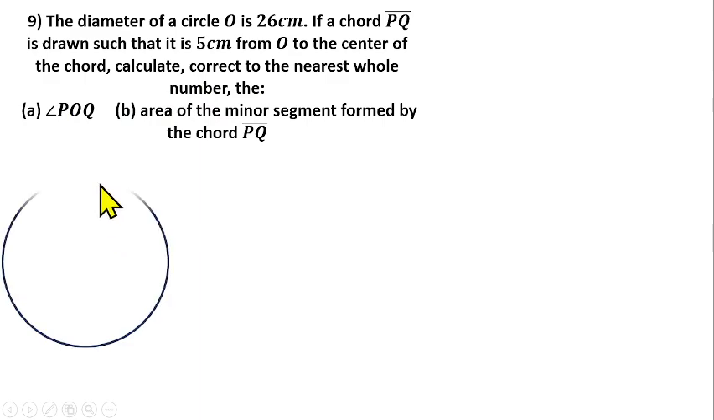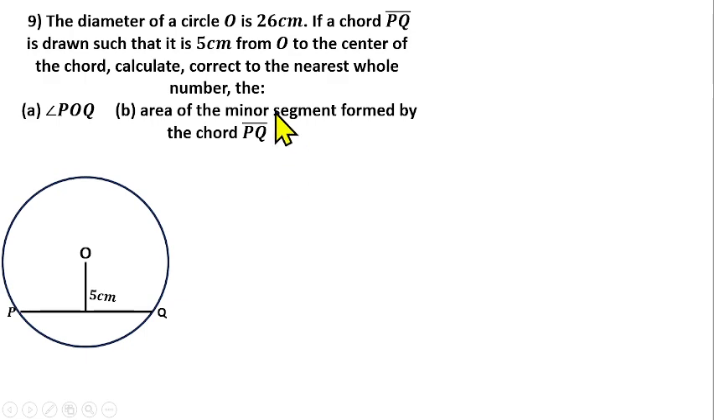So that means there's a circle, draw the circle, and then there's a chord PQ. Draw a straight line, which is the chord, then label it P and Q. Then we are told that there is a line from the center of the circle, O, to the center of the chord, and that is 5 centimeters. From here to here is 5 centimeters.